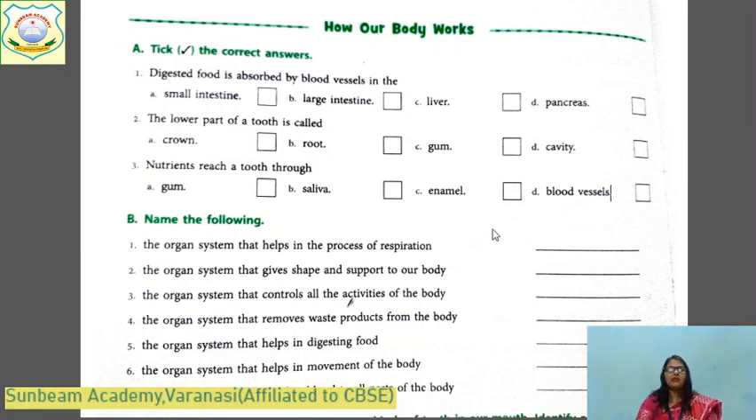This is about the organ system. You have to identify the correct organ system for the work. The organ system that helps in the process of respiration. What is it called? You will write here. And in exam, the 3 options will be given. You don't have to write there. You have to just identify the correct one and put the tick mark on that. The organ system that helps in the process of respiration, respiratory system.